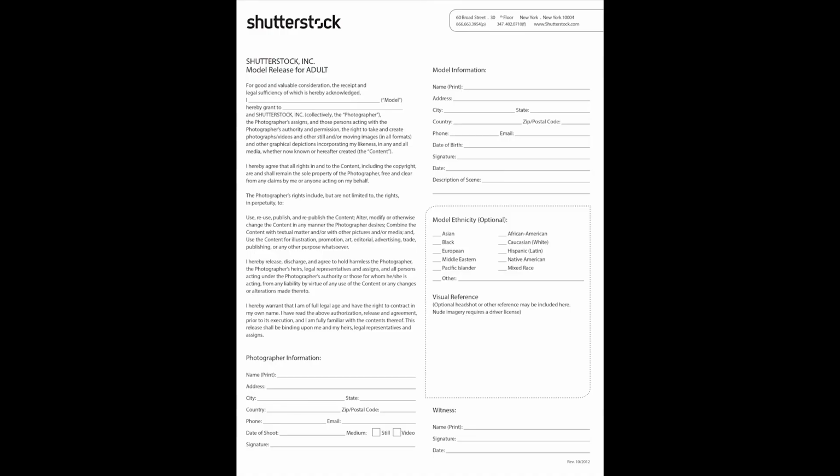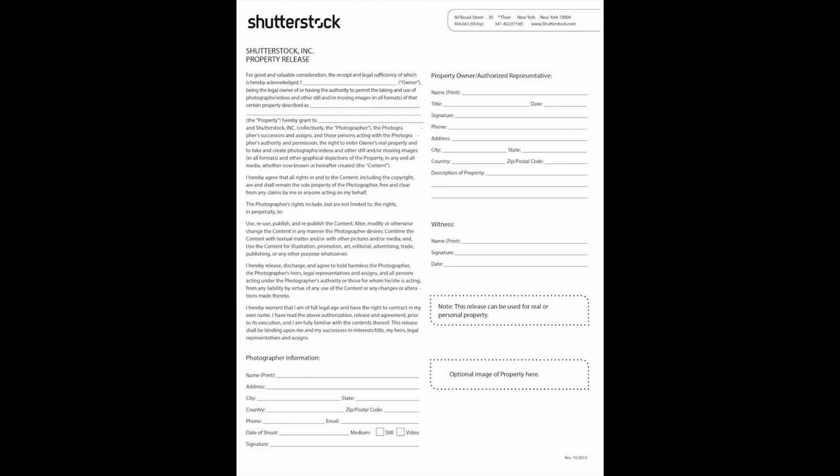Model and property releases. This is a must, this is the legal stuff. Every person that appears in your picture will need to sign a model release. And the same goes for private properties. When you are shooting in a private property, you have to think that you are making money with the pictures, so you need the consent of the owner of that property.